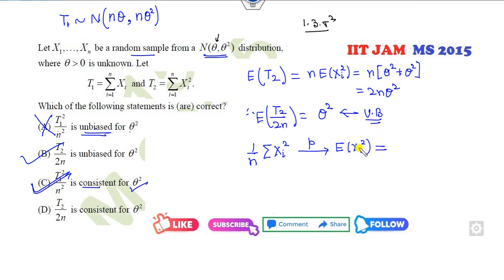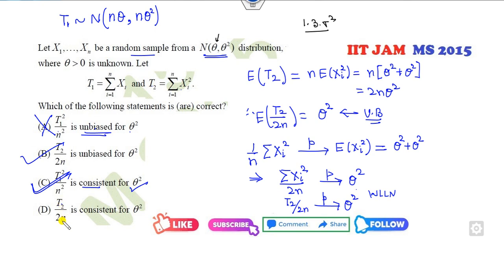Fine. What is the expected value of xi square? Variance is my this plus theta square. This is the expected value of this, or I can say the expected value of this divided by 2n. If divided by 2, it is my theta square. What is that? This T2 divided by 2n converges to theta square in probability. That means the weak law of large numbers holds. We can say yes, this is the consistent estimator. So T2 divided by 2n is the consistent estimator of theta square, it is the correct answer.